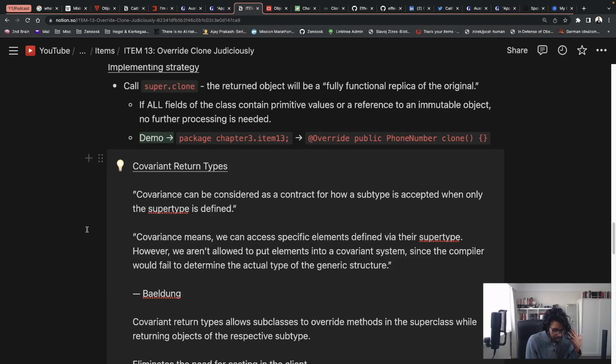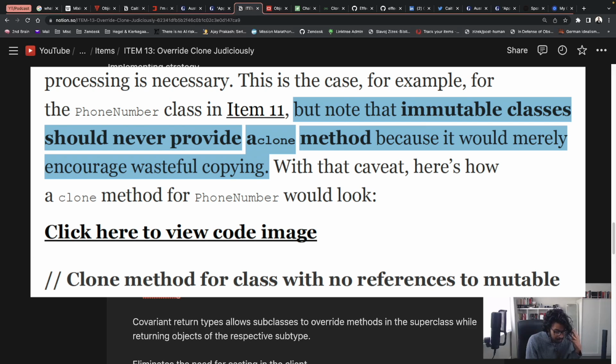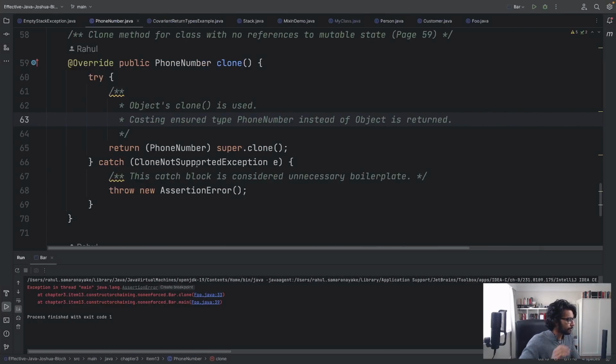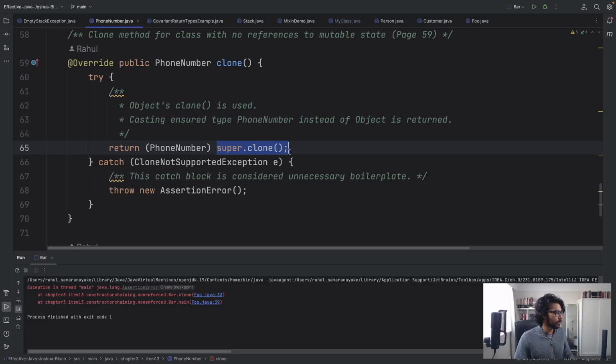And he also continues, but note that immutable classes should never provide a clone method because it would merely encourage wasteful copying. So an immutable class would be a class where the fields are all final and the class itself is declared with the final keyword. And a simple example of this idea is this PhoneNumber class, where we have a clone method. It's simply invoking the super.clone method, which is the clone method of the Object class, and of course doing the casting so that what's returned by this method is something of type PhoneNumber.